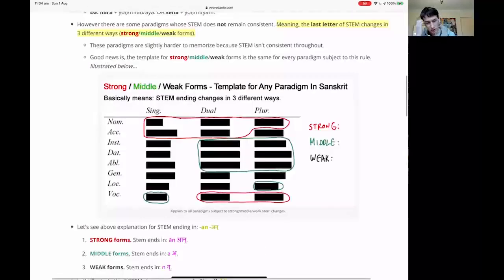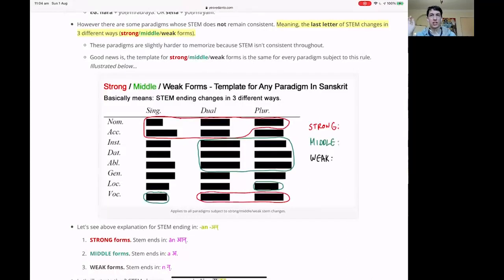So what does this mean? It just means that the last letter changes. So do you really need to know this? Not really. However, why are we bringing up strong, middle, and weak? Because you will notice there are some discrepancies or inconsistencies in paradigms, right? And you say, why isn't it the same? Why isn't it like nara, right? Why isn't it just the same letter at the end?